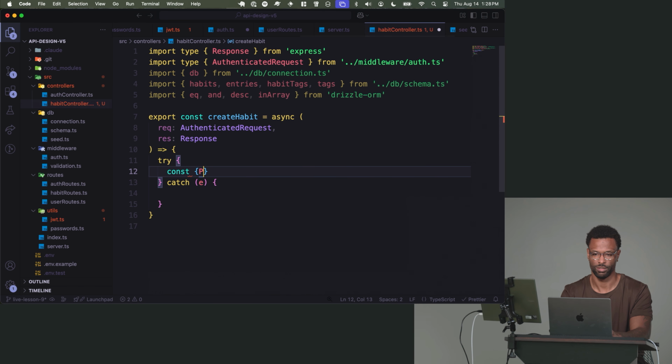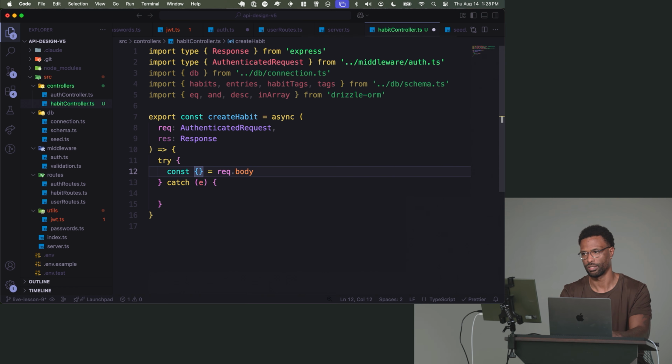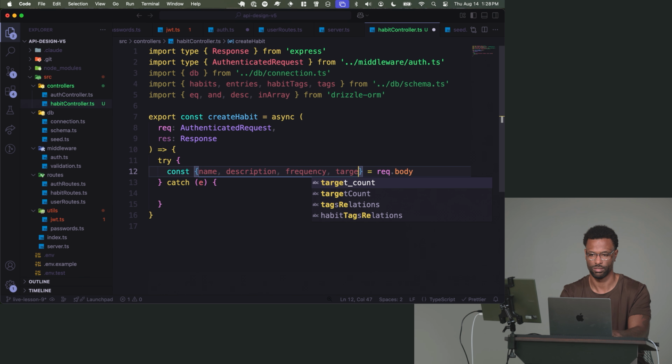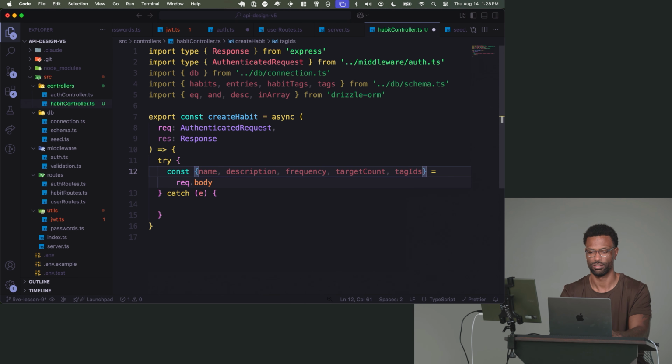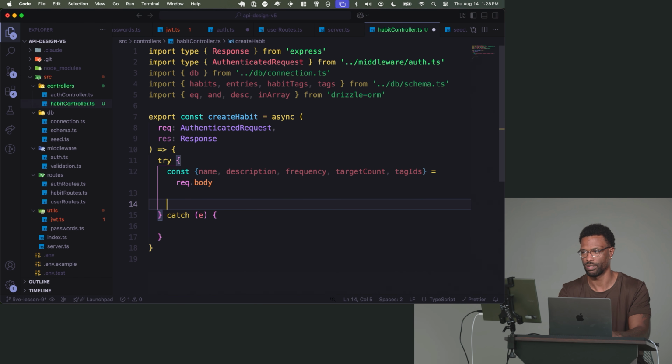And then we're just going to destructure the payload, the body. So we can say req.body, and we're going to get the name, the description, the frequency, the target count, and any tag IDs. If you have some tag IDs, you can send them up and we'll associate this new habit with these tags. So you can pass those up if you want. And then we'll get the user ID. Well, I'll just use req.user.id, so I don't have to make a new variable.